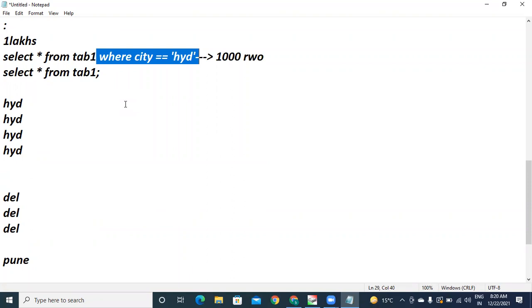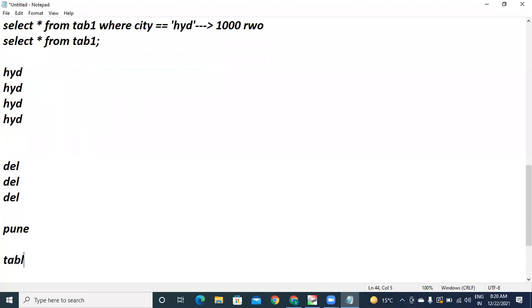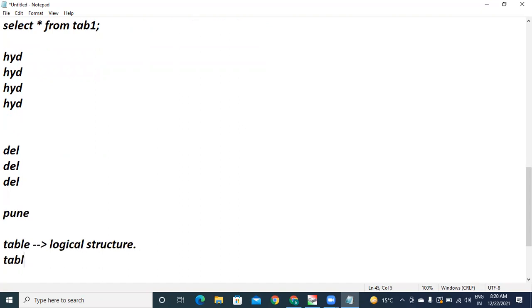Why am I touching the concept of file again here, whenever I am working with a table? Remember, table is just a logical structure. In fact, table doesn't have any data. Table is just a structure, that's it. But what is the table backend, Prasad?